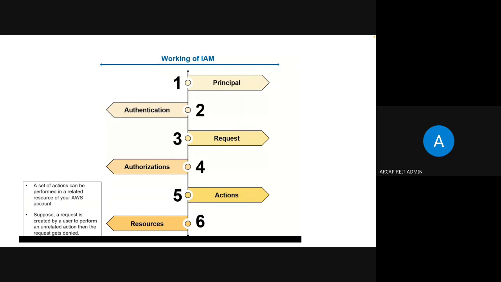Then it will go to authentication. Authentication will check whether this person is authorized or not. First, it will check that. Then, what is the request I am giving? I am trying to open the bucket.